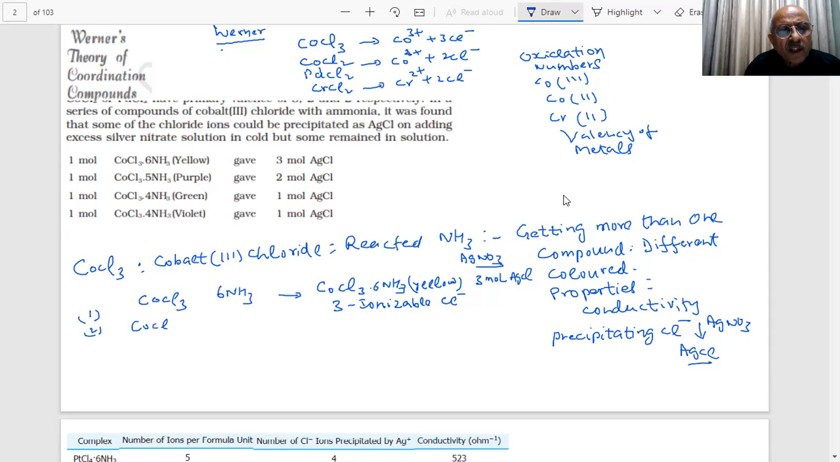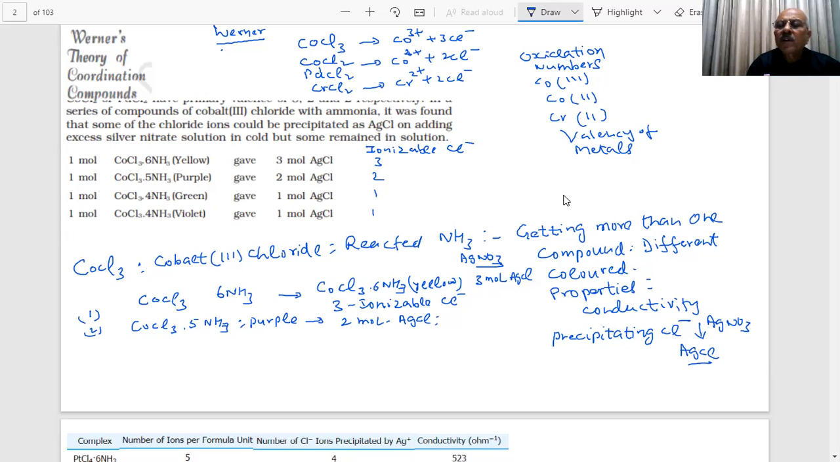In the second case, you are having CoCl3 and 5NH3. The ammonia has become one less here. You can see this was yellow and this was purple in color. When experiments were done, it gave 2 moles of AgCl. That means 2 ionizable Cl minus. Here 3 ionizable Cl minus, here 2, and here 1.